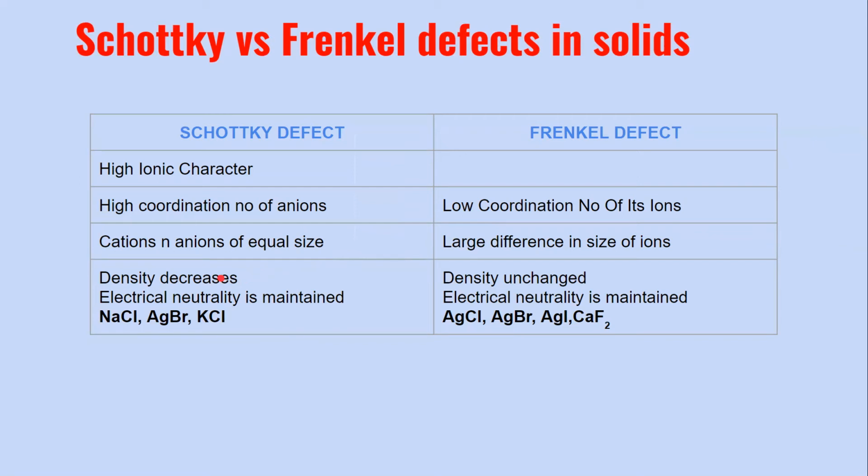Now here, the cations and anions will be missing in mutual pairs. Okay, so there is a maintenance of the electrical neutrality because the cations and anions are missing in pairs. But because they are completely missing, giving rise to the vacancy, therefore there is a decrease in the density of the solid here due to the Schottky defect. Whereas in case of a Frenkel defect, the ion just goes missing from its original site, but it is still present in the crystal at some other position in the interstitial spaces or in the void spaces. Therefore, the density remains unchanged and the electrical neutrality is also maintained.